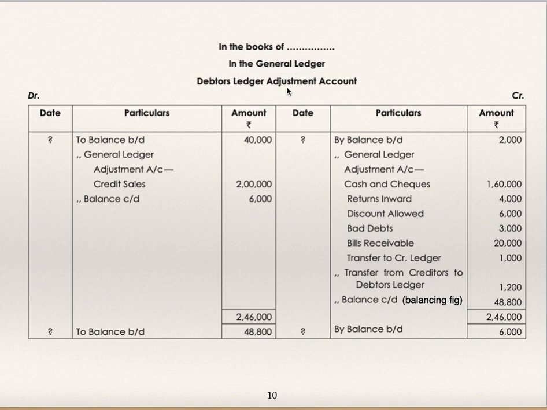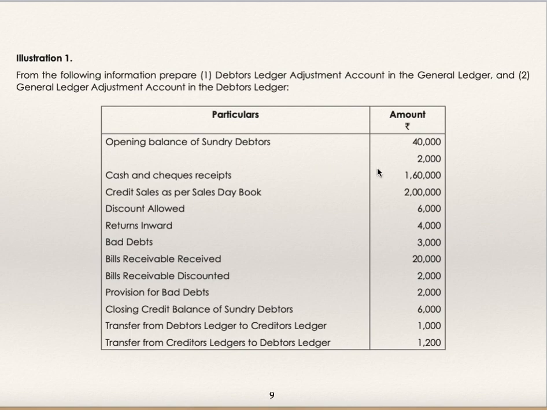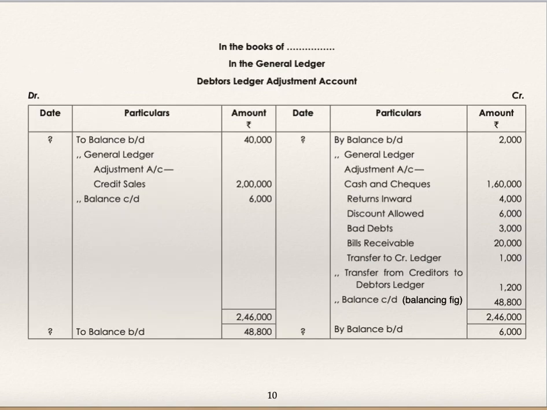In general ledger, debtors ledger adjustment account, to balance brought down 40,000, by balance brought down 2,000. Cash and check received. Because of this, debtors balance will go down, so it is to be credited by general ledger adjustment account, cash and check received. This is the main heading. Below that, you are supposed to write all this.